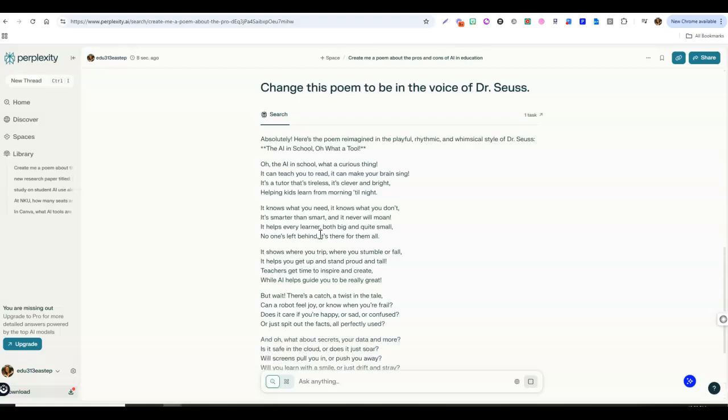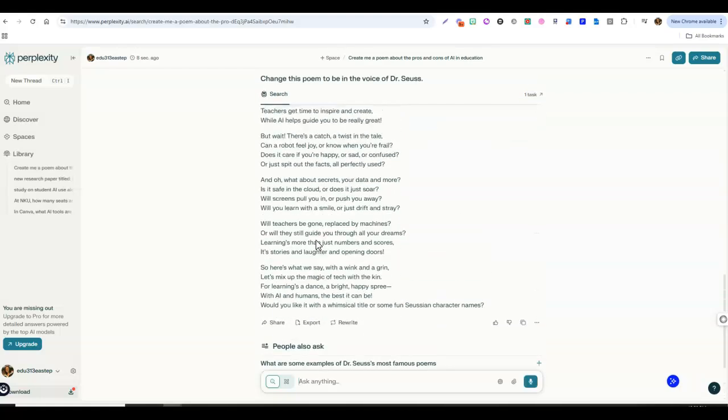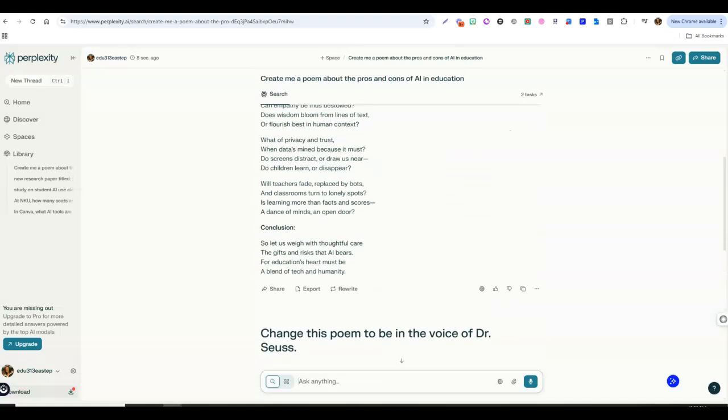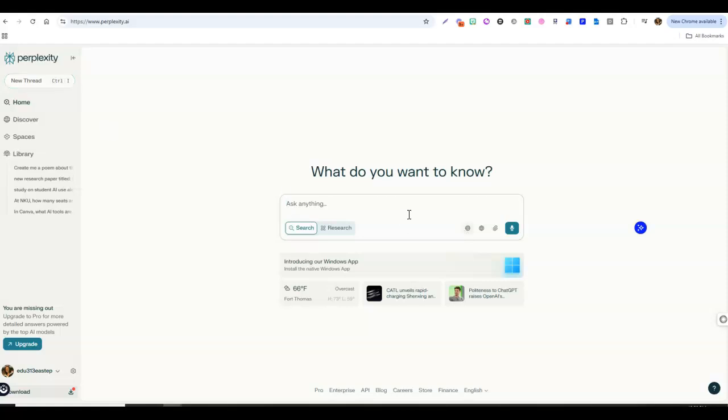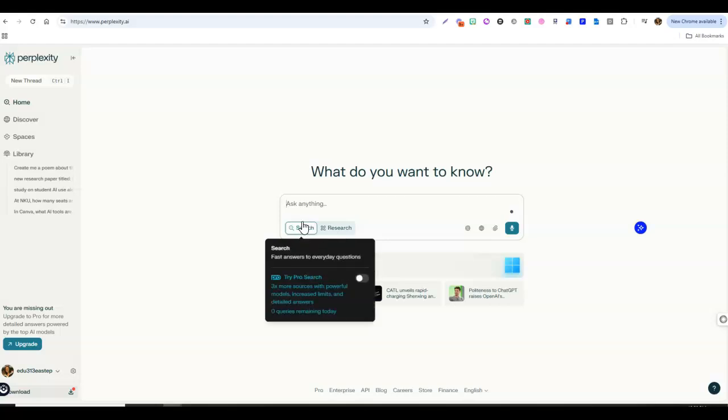It can follow kind of the pattern that we've been doing before. But if I want to create, I'm going to create a new search here. It's worth mentioning that you have a search and you have something that's a bit more deeper in analysis for research. And we only have one of those a day, which is more of a deep research. So we'll stick with our search here.